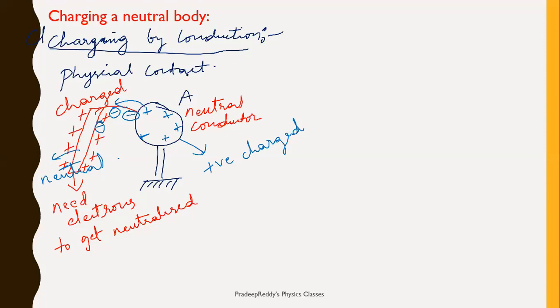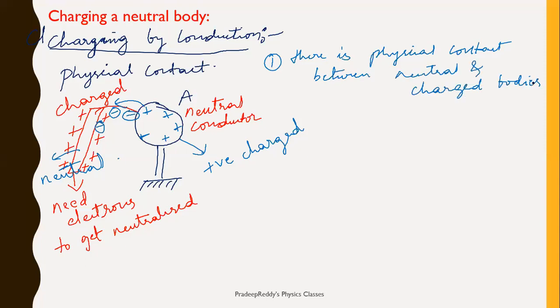So point number 1 you need to learn here is there is a physical contact between a neutral and a charged body, unlike in induction where there is no physical contact.